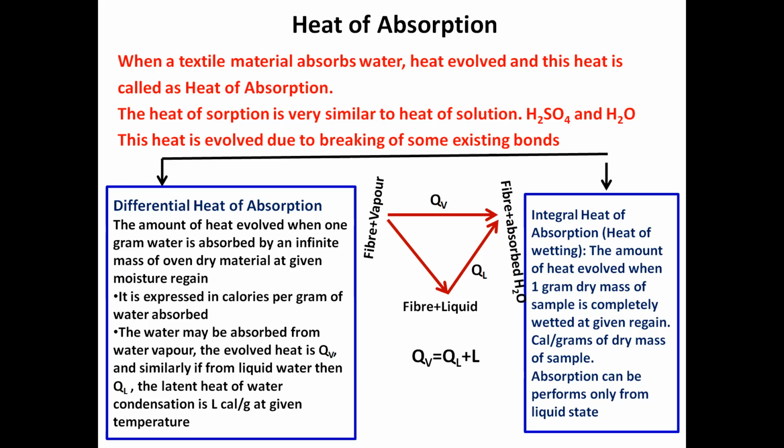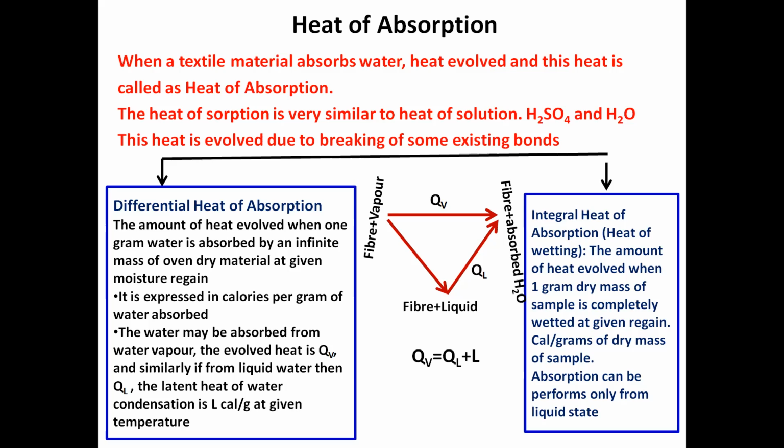You have to be very careful. You have to learn these definitions with understanding, not by rote. You have to learn it and understand it. The amount of heat evolved when 1 gram of water is absorbed by an infinite mass of oven dry material at a given moisture regain. It is expressed in calories per gram. Why per gram?